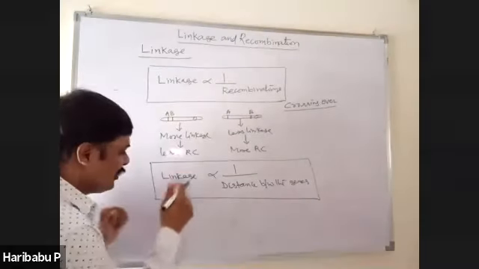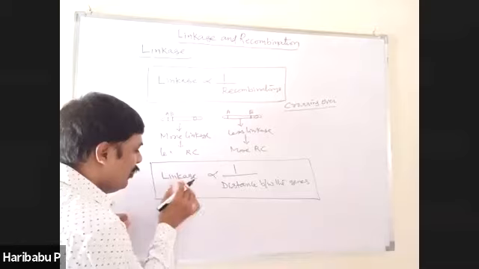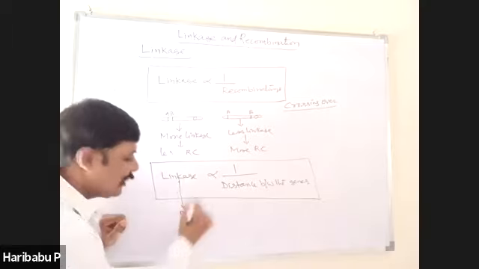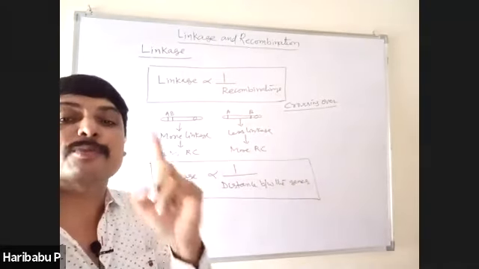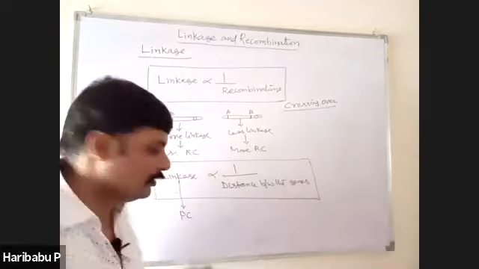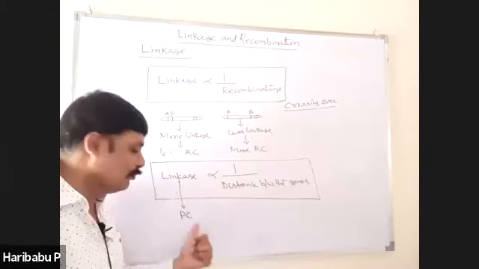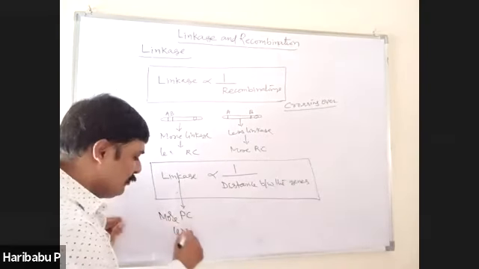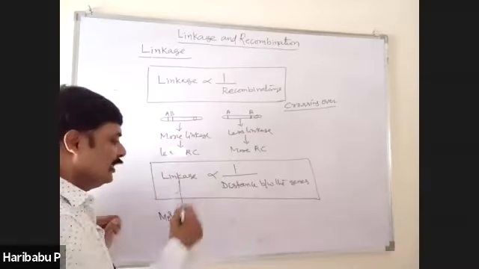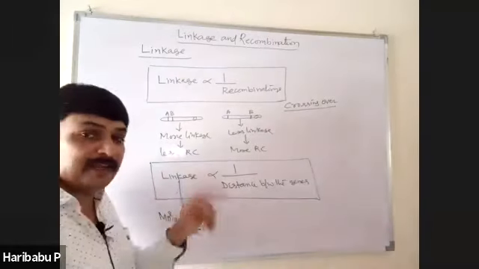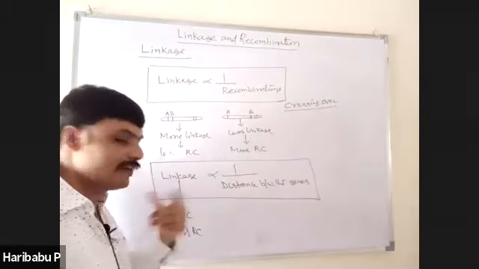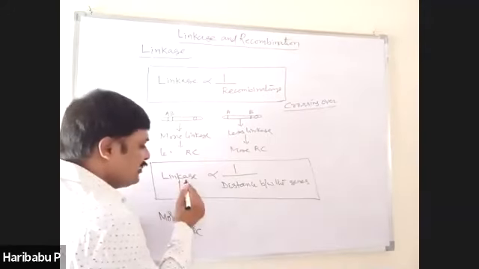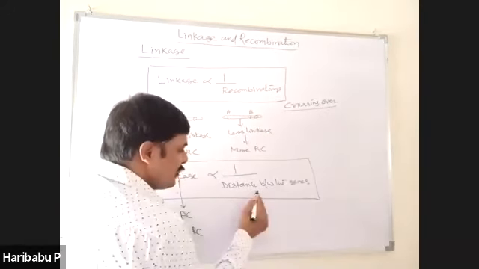And we can say, if more linkage is there, more parental combinations and less recombinations are produced. If less linkage, less parental combinations and more recombinations. I repeat again, linkage is inversely proportional to the distance present between the genes.